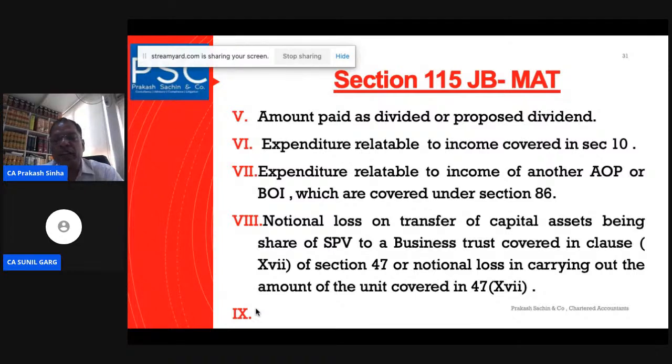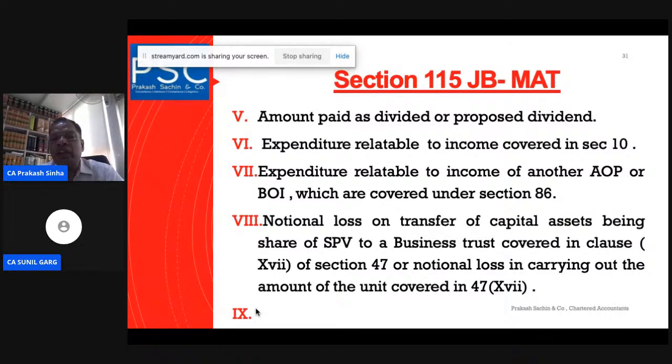Expenditure related to income covered under section 10. If there is an income which is covered under section 10, then the expenditure corresponding to that income should be excluded for the purpose of calculation of the book profit.